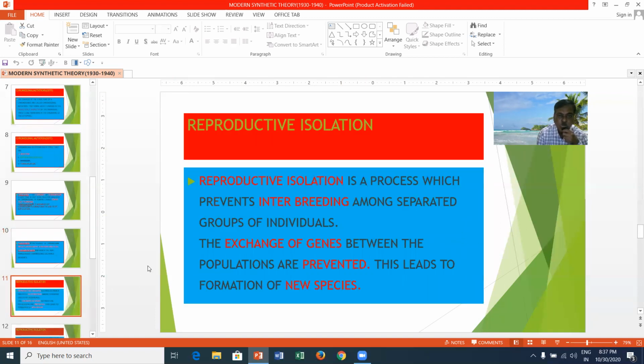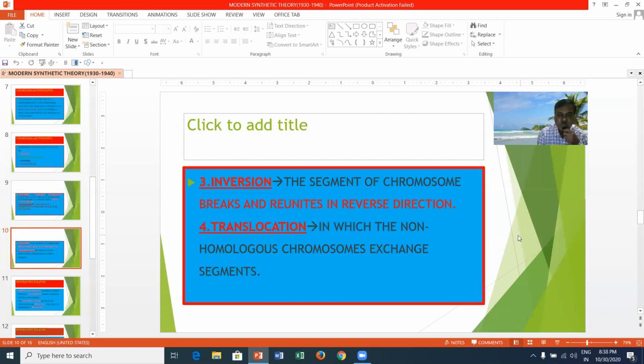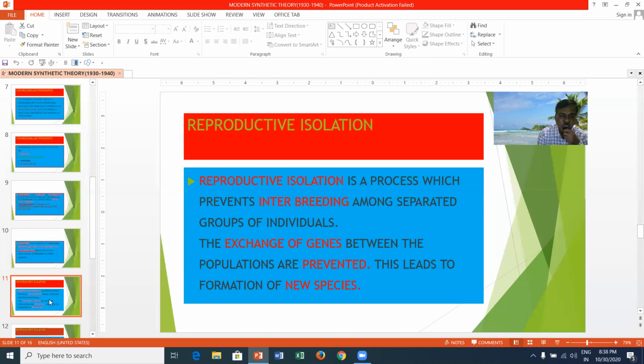Inversion is when a segment of chromosome breaks and reunites in a reverse direction. Translocation means non-homologous chromosomes exchange segments and associate in a different way. That is called translocation.